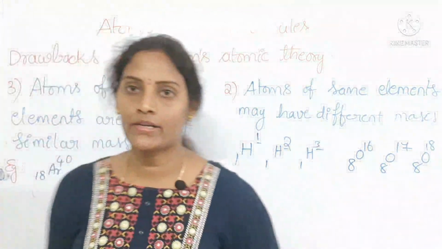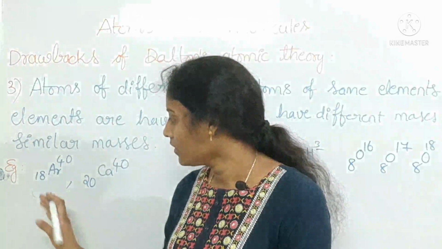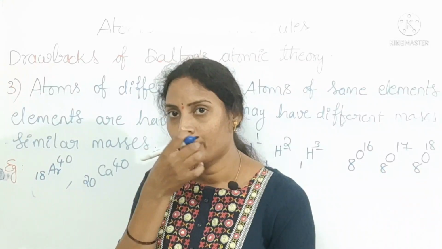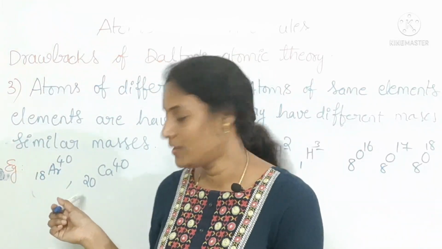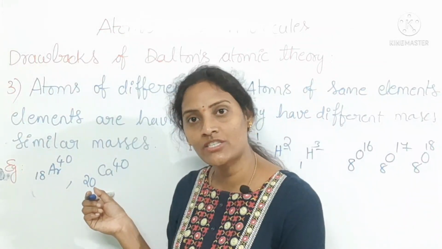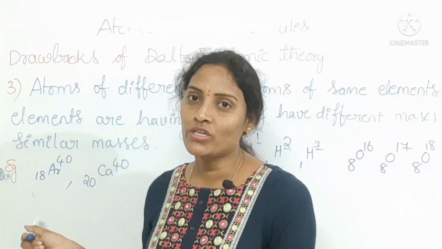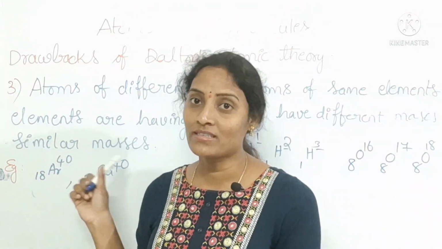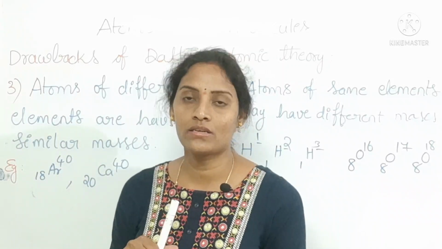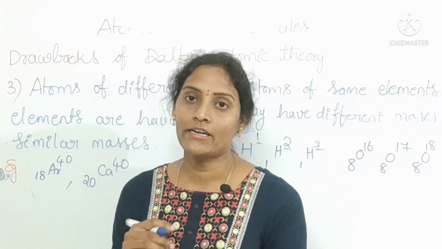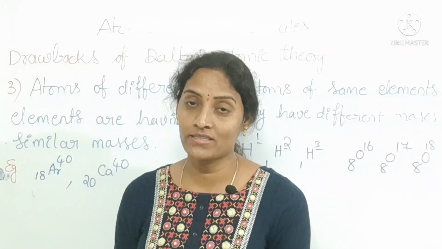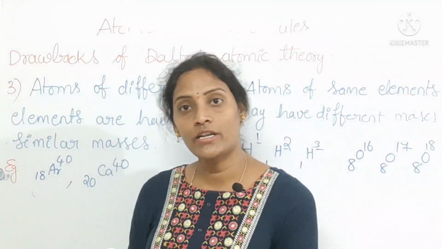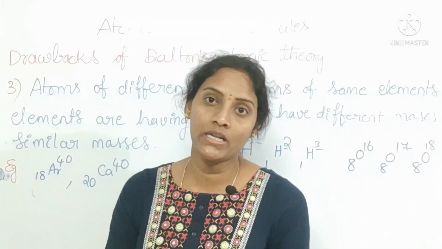See, these two atoms come from different elements. Argon, okay, this is an inert gas, an inert element. This comes from the argon element only, and calcium comes from the calcium element. Is it clear? Both have different atomic numbers, but their mass numbers are similar. In the previous case, Dalton said atoms of different elements have different masses and different chemical properties, but that is also wrong, because atoms of different elements can also have similar masses.